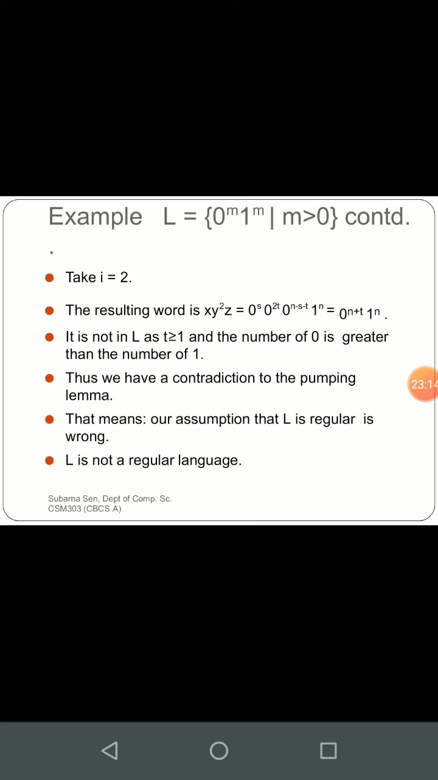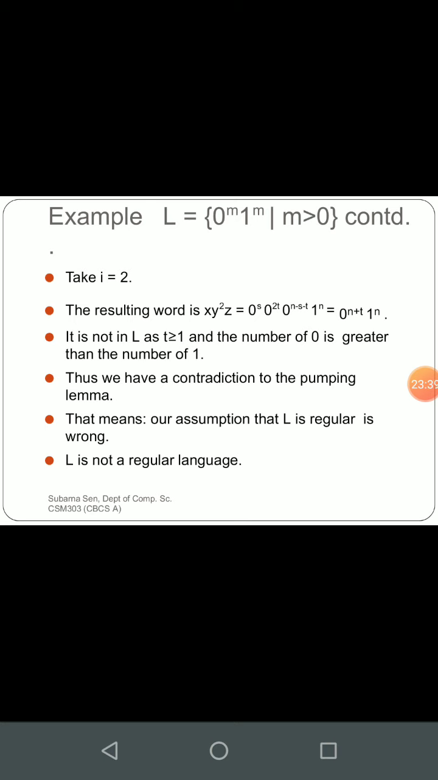Z. So X is nothing but 0 to the power S. If you remember the before one, Y was 0 to the power T. So it will become 0 to the power 2T, and Z will remain the same, that is 0 to the power n minus S minus T and 1 to the power n. It will become like this. So this is not in L. Why is this not in L?